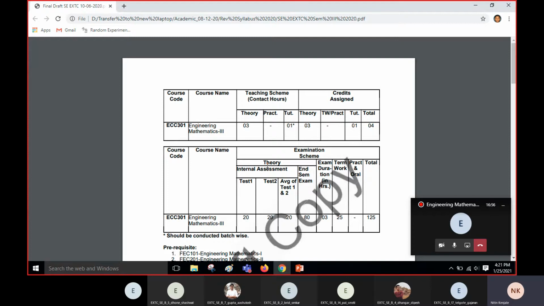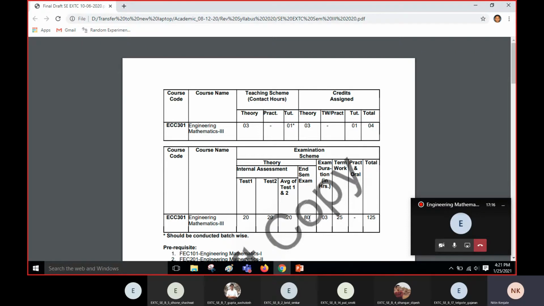The other head of examination for the subject is the end semester exam. End semester will be conducted for 80 marks for the same subject, engineering mathematics 4. Usually we conduct this offline, that means students write the answers on paper.